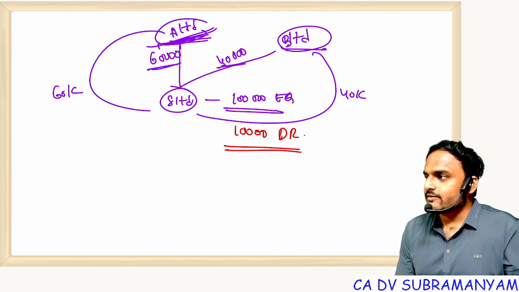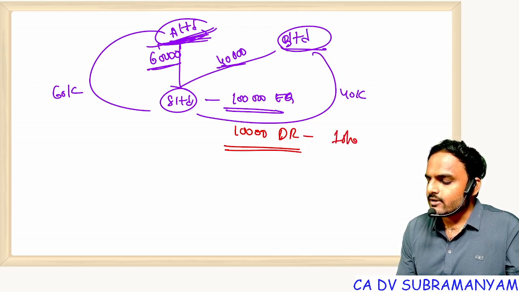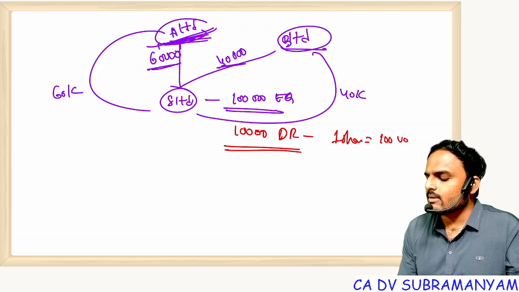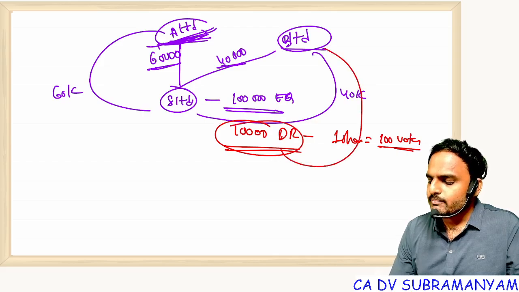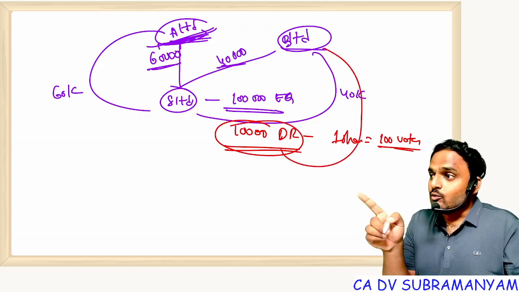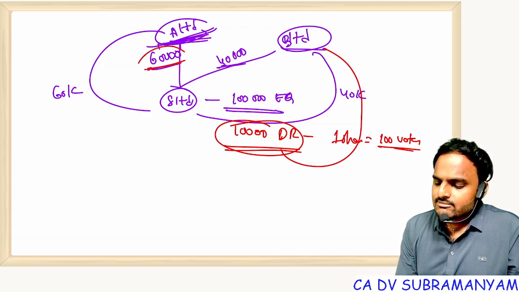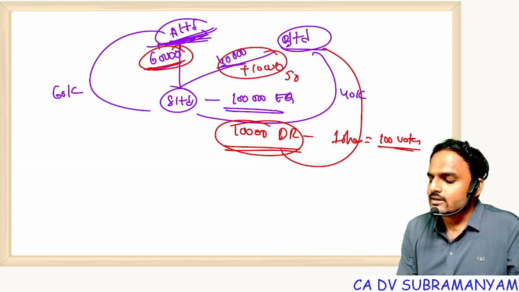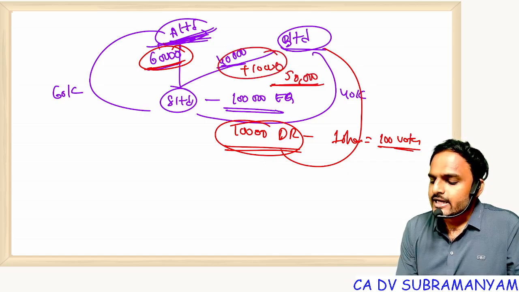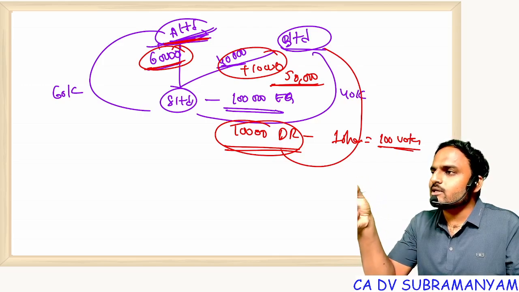Suppose these 10,000 differential rights shares, each share will give 100 votes, imagine. And all these 10,000 shares are allotted to B Limited. Now if you count number of shares, A Limited is having 60,000, B Limited is having how many? 50,000. That means in terms of number of shares, A Limited is the dominant party, B Limited is the weaker party.